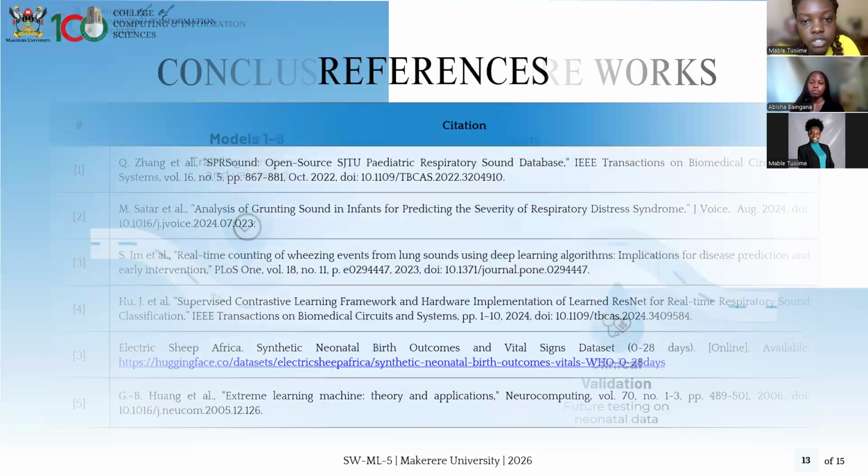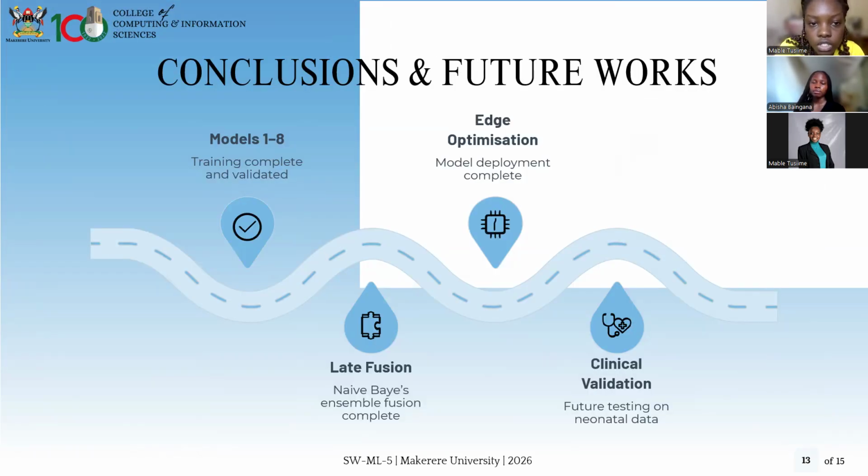Thank you, Abisha. So our conclusion and future works, we have carried out training and validation of the 8 models that were mentioned earlier. Then late fusion, where we used naive-based ensemble fusion, which is late fusion. Edge optimization, we have deployed the model to Hugging Face Spaces. And then we hope to carry out clinical validation when we get neonatal data.